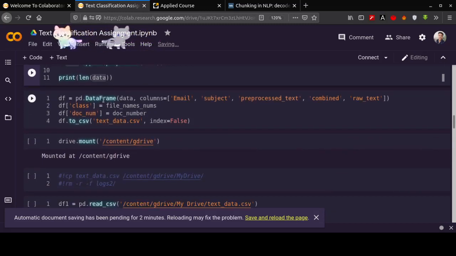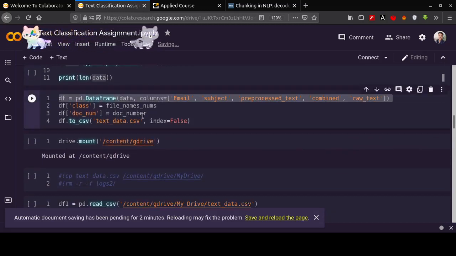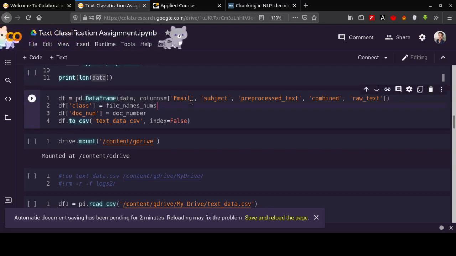After that we will create with the variable data the data frame with the columns email, subject, preprocessed text, email combined and raw text. Here we will have another 2 or more columns, that is the class file names num, which will contain the labels of the class in numeric form, and the document number which we have extracted in the upper section. After that we will convert it to a CSV file.